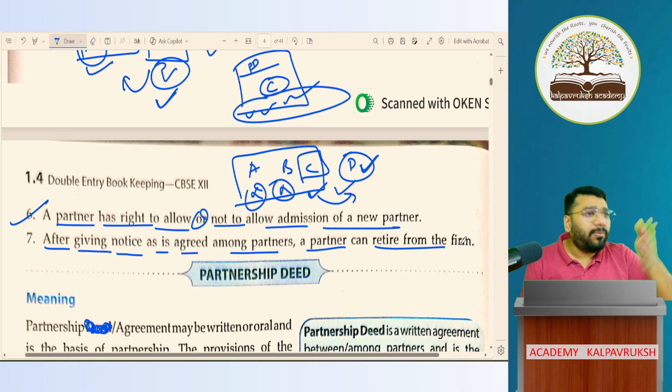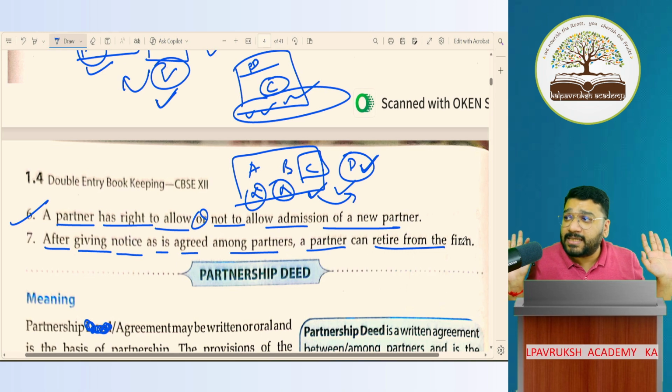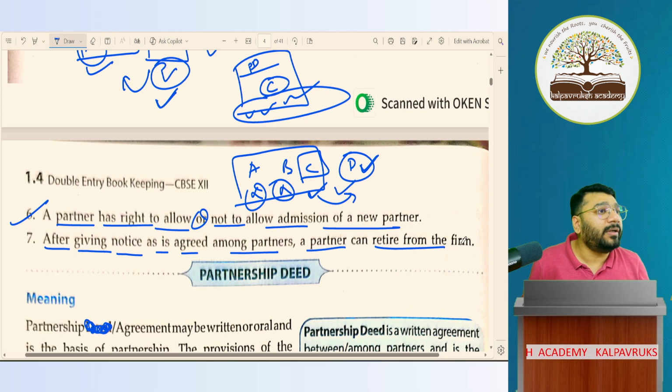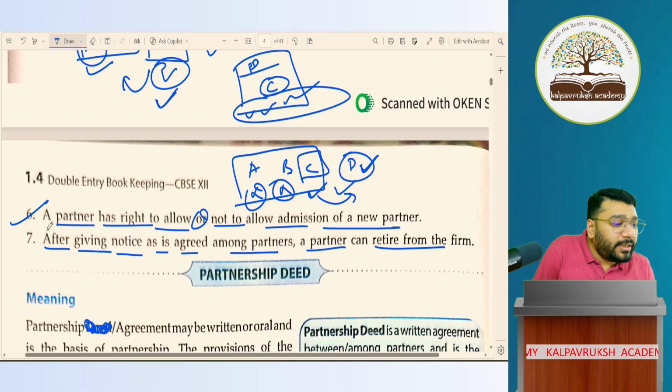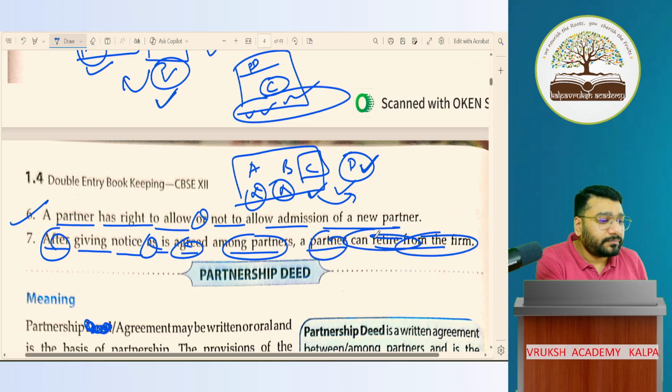No, sir. Even an employee gives notice and goes away. So I can express my desire to retire from the business by giving a notice. Nobody can stop me. Got it, not got it? So after giving a notice, as is agreed among the partners, a partner can retire from the firm.